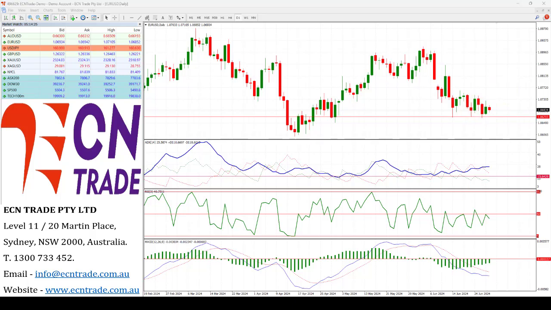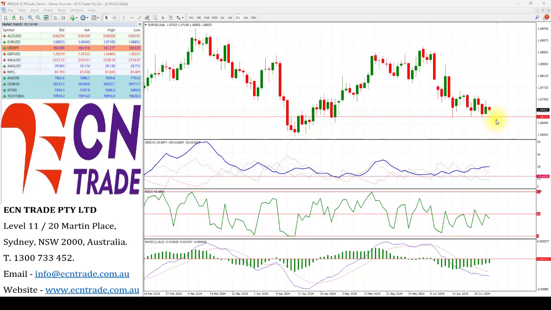All eyes turn to the upcoming French election this weekend, so no doubt there will be much volatility right across the board, and especially for the euro and the pound. Turning to the technicals, we can see that there is, as I mentioned, bullish divergence coming through here from the RSI and MACD, so I do anticipate further upside tests.